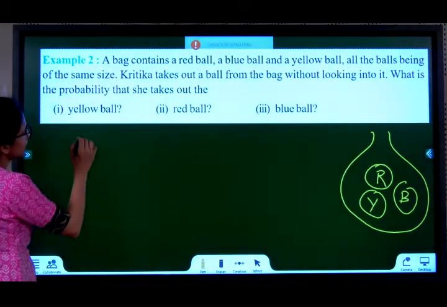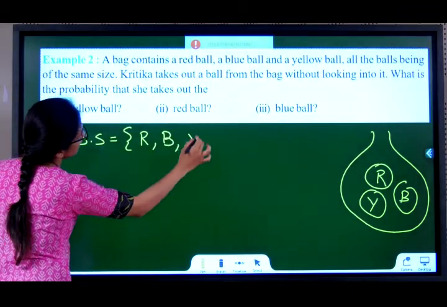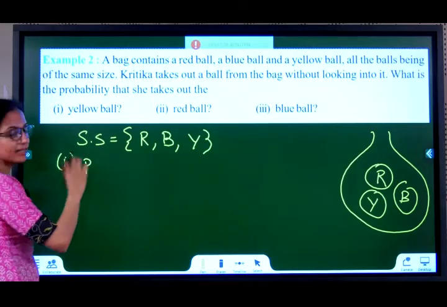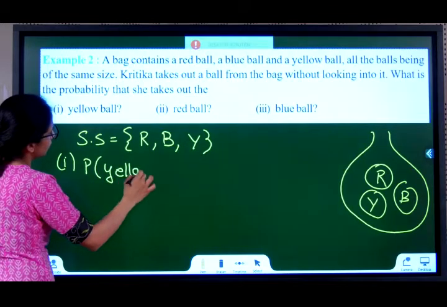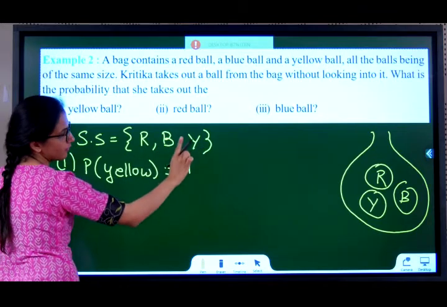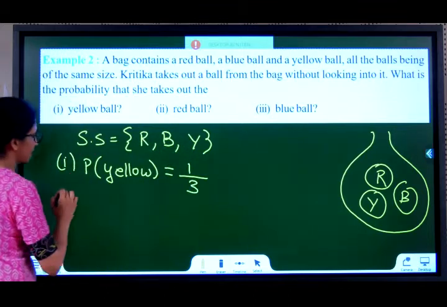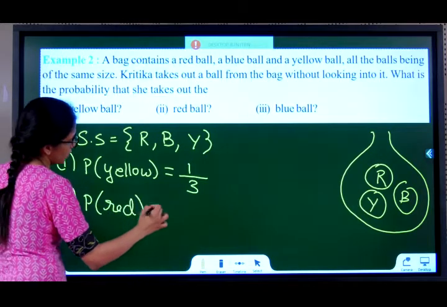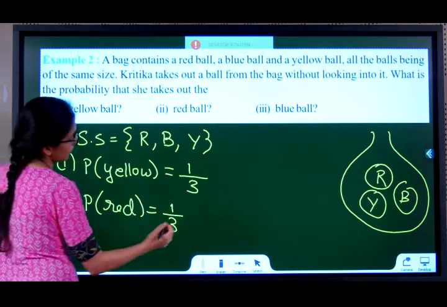See, what is the sample space? There is red ball, blue ball, yellow ball, one of each. First one, please write the definition of probability before you start solving. Probability of getting the yellow ball. There is one yellow ball possible, one favorable ball, and what are the total possible balls? 3. Answer is 1 by 3. Next, probability of getting a red ball. One favorable red, totally 3 possible outcomes, 1 by 3.